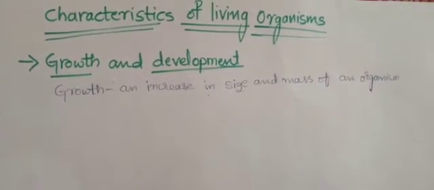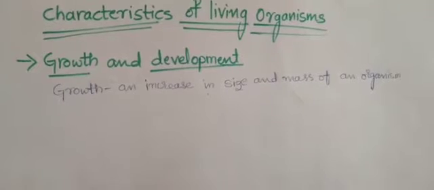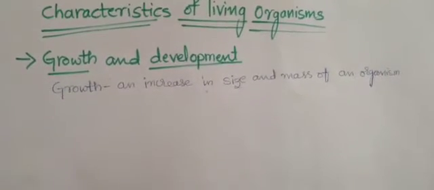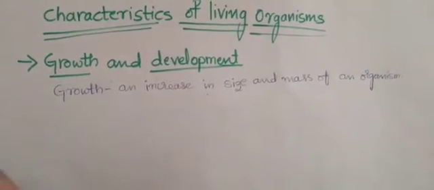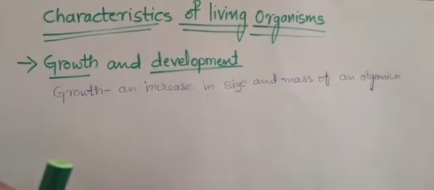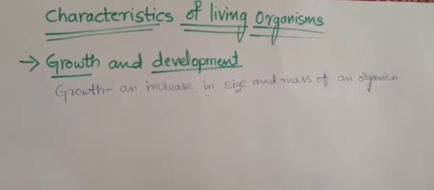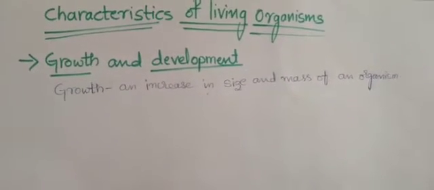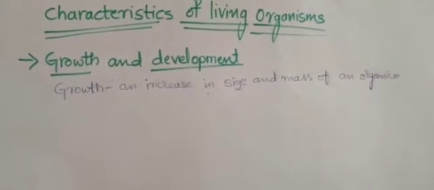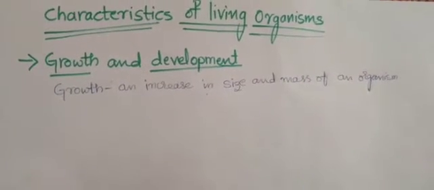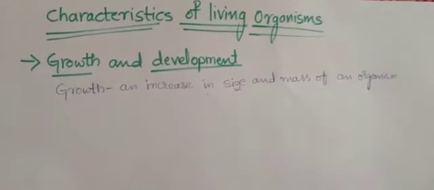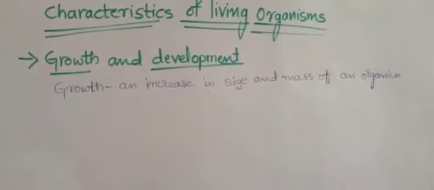Organisms grow by producing new cells. How do the organisms grow? One cell becomes two cells, becomes four cells, becomes 16 cells, like that the number of cells will increase. As I told, these cells undergo many changes to perform specific functions in our body. But what about unicellular organisms?